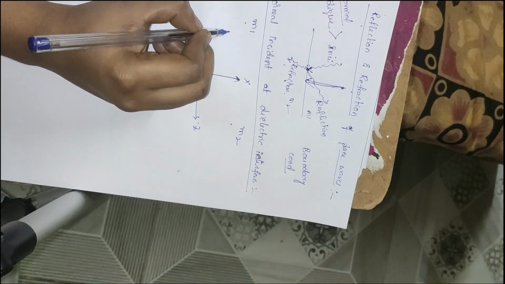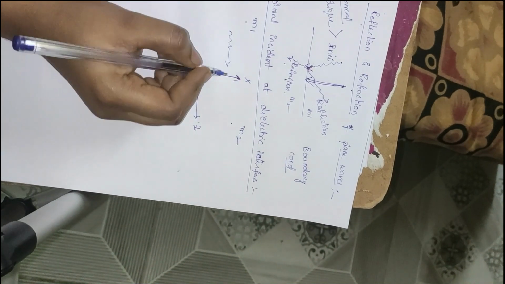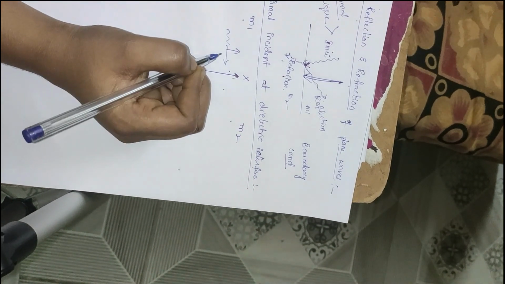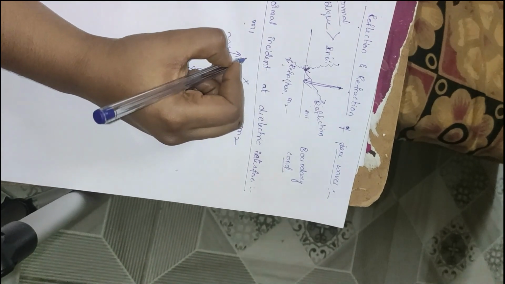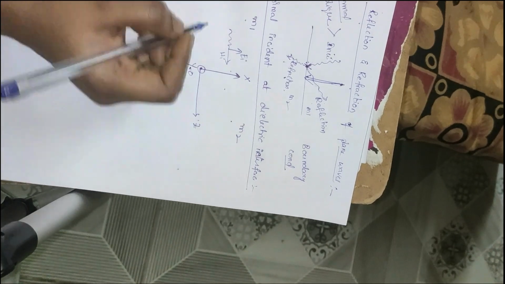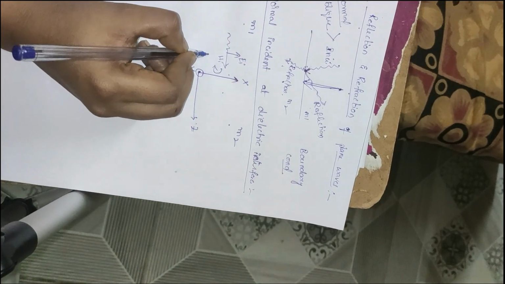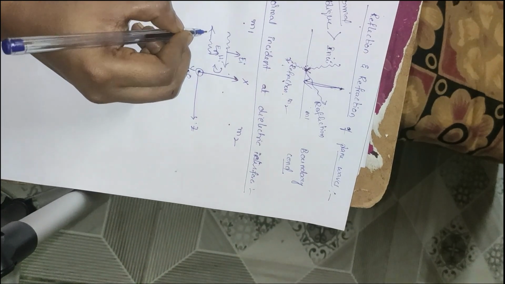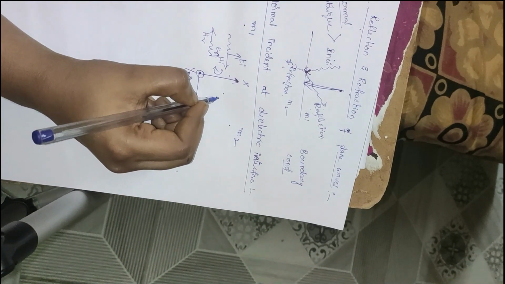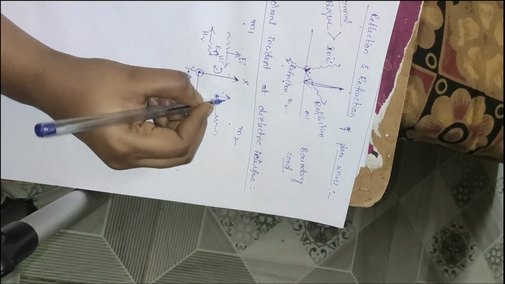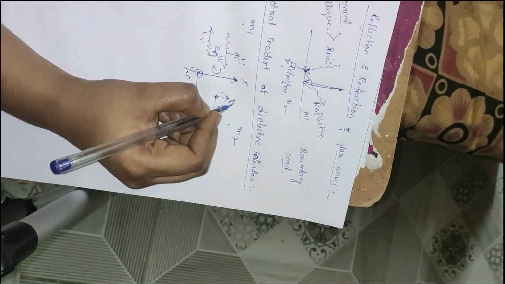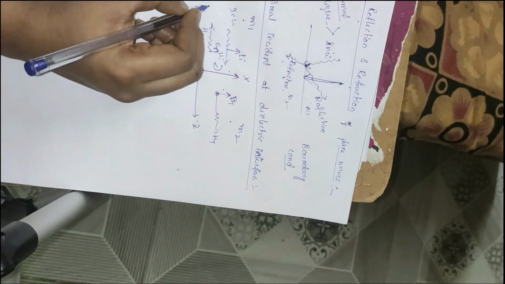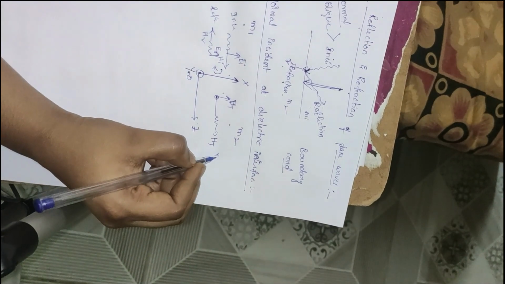Whenever I incident a wave into this, it will have both electric and magnetic components, which are Ei, Hi, and the reflected wave is Er, Hr, and the transmitted wave is Et, the transmitted electric field, and the transmitted magnetic field. So here it is incident, here it is reflected, here it is transmitted.